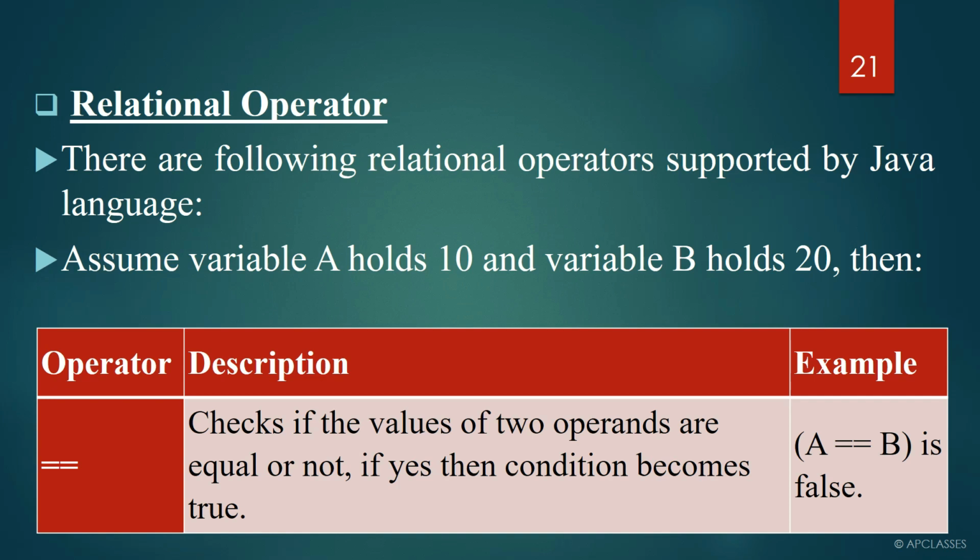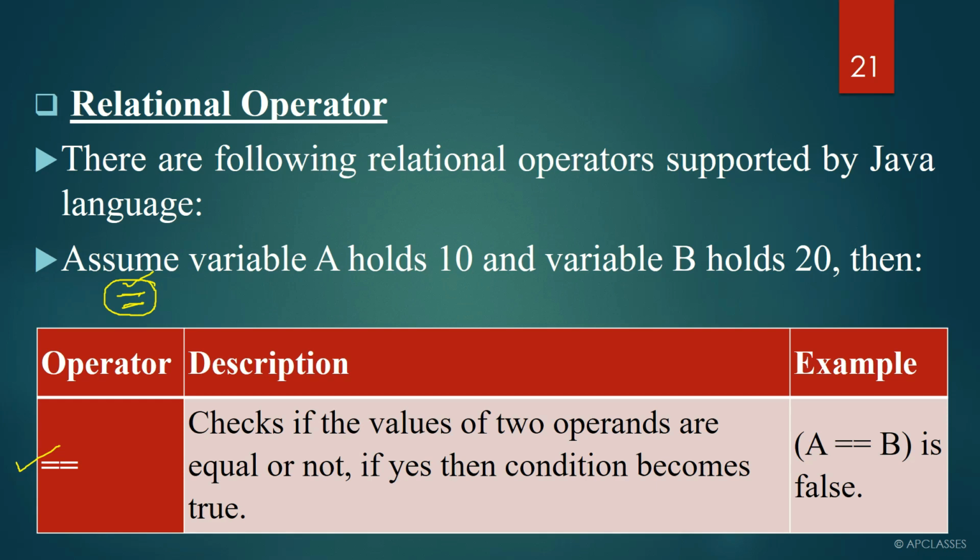The first relational operator we are going to discuss is double equals to. Here we do not write a single equals to sign, because single equals to comes under assignment operator. This is not a language where a single equals to sign can be used to assign a value as well as to compare two values, right? In most programming languages, universally, the equals to sign is only used to assign a value.